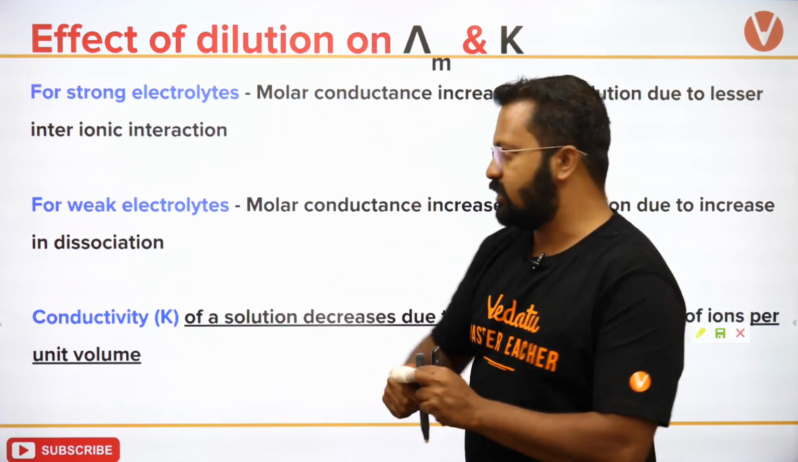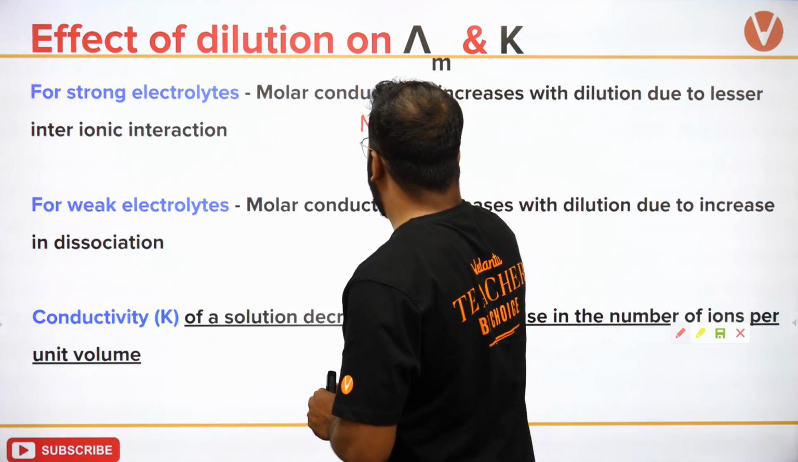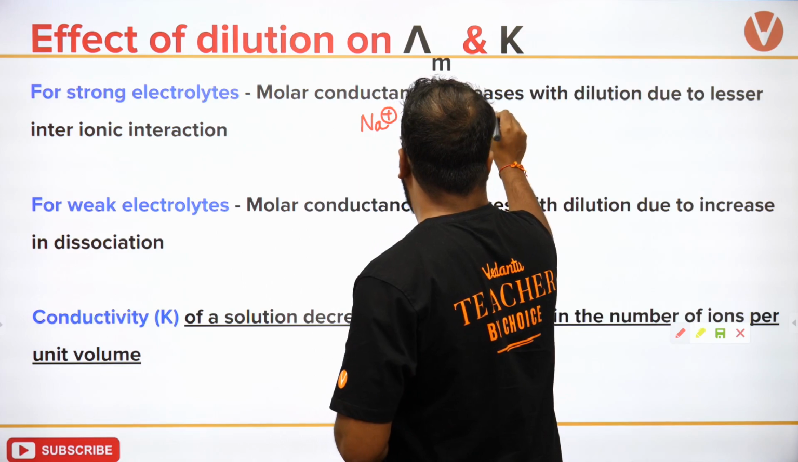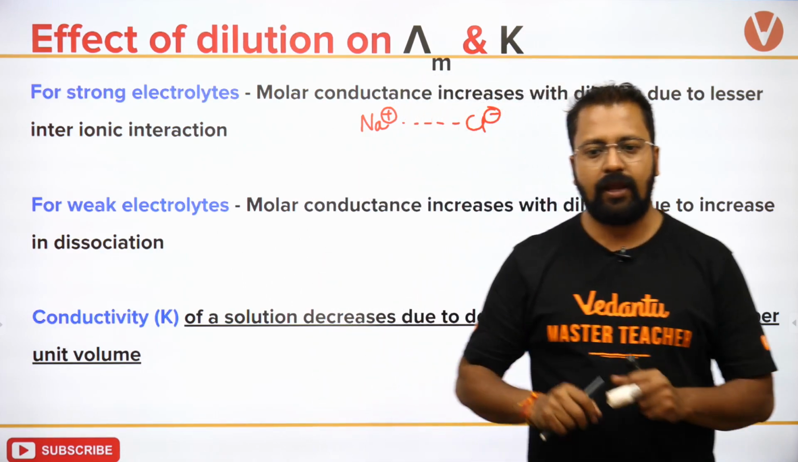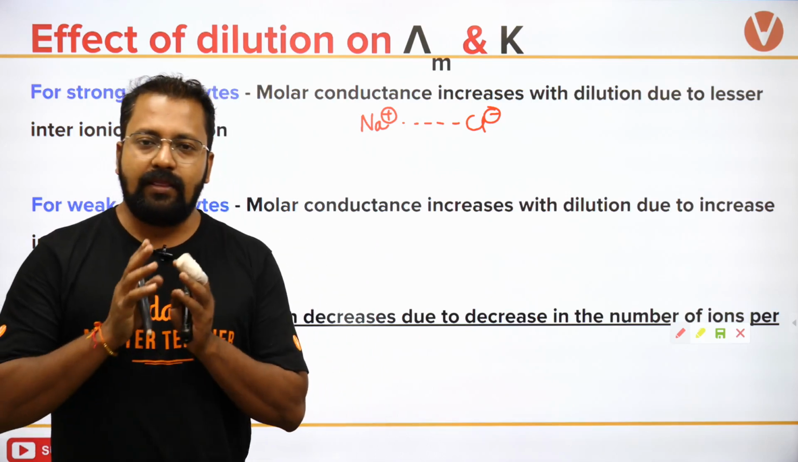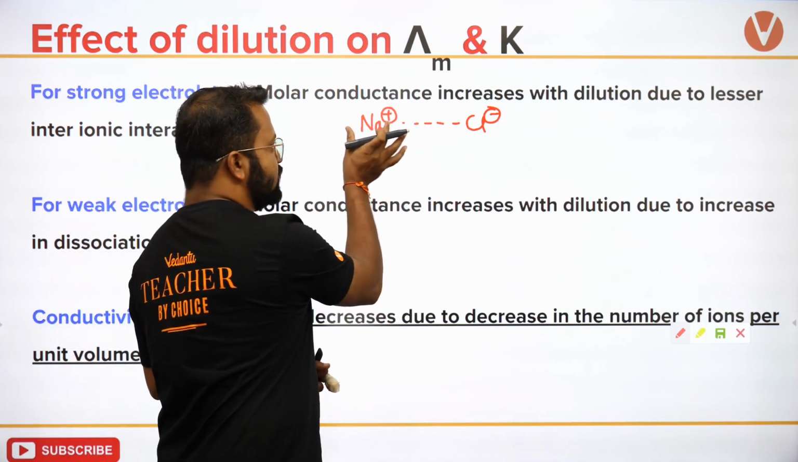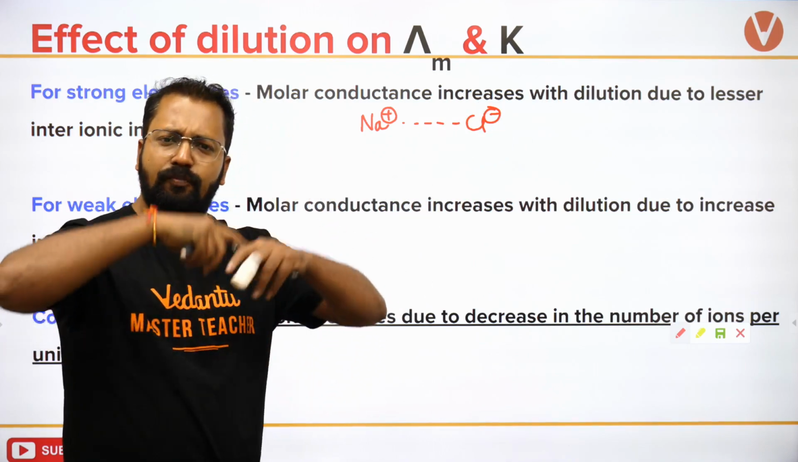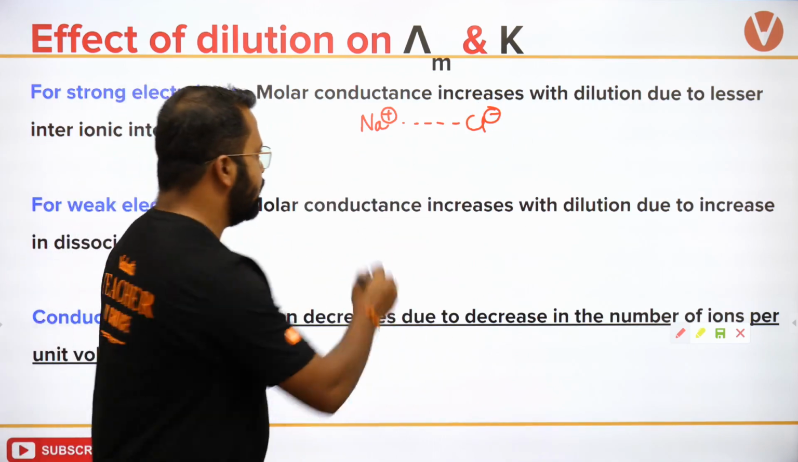इसको हम समझते हैं अच्छे से. If there is Na plus, around it chloride ions are present. Okay, if there is Na plus, there is chloride ion present around it. इसके around बहुत सारे chloride ions present रहेंगे.